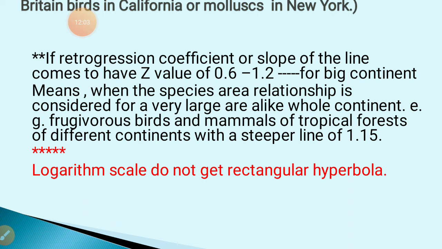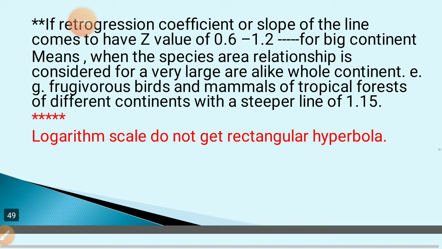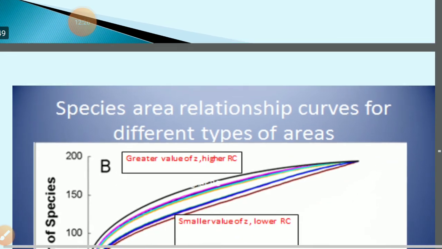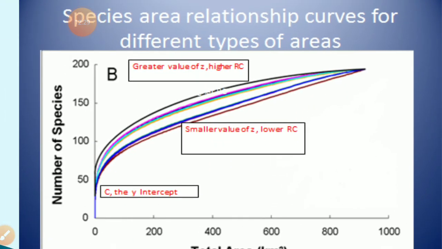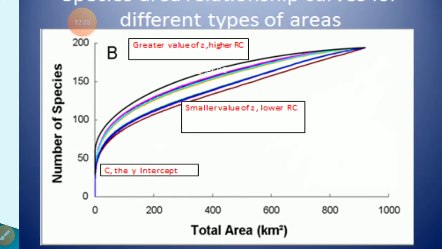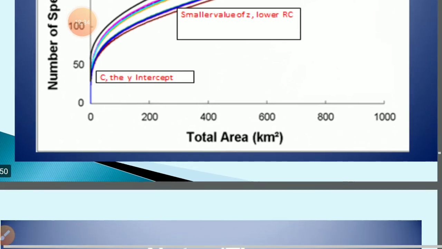On a logarithm scale you do not get a rectangular hyperbola. If you represent it on a logarithm scale, you will not get a rectangular hyperbola. Now, a species area relationship curve for different types of area. This is the actual representation. This is not given in our NCERT syllabus.